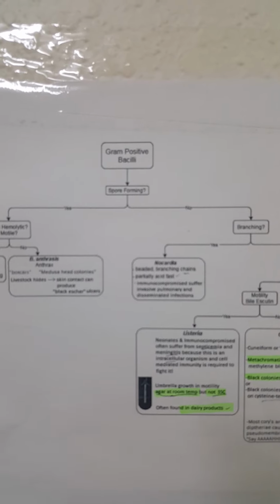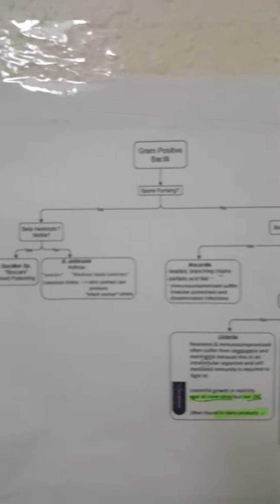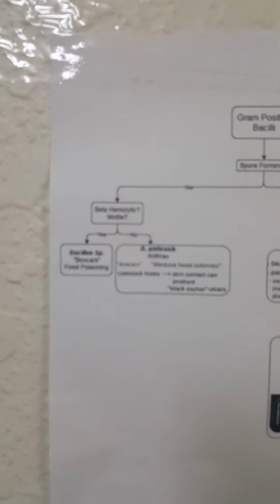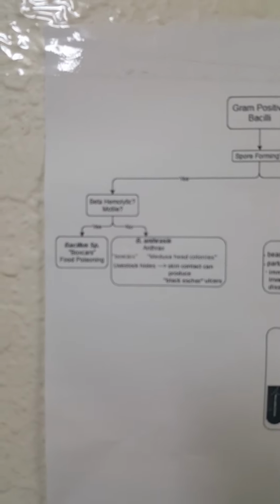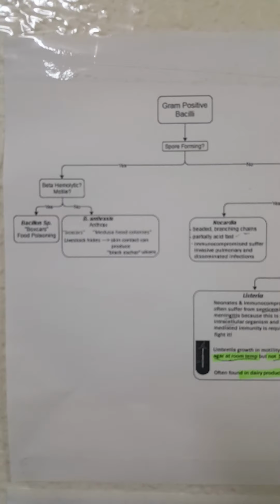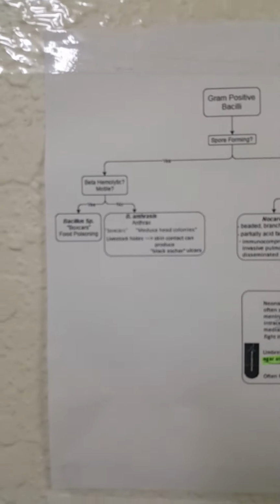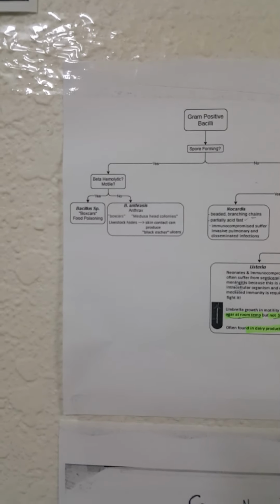Gram-positive bacilli. First we describe the spore-forming gram-positive bacilli. Among this group, first we check whether it is beta hemolytic or motile.